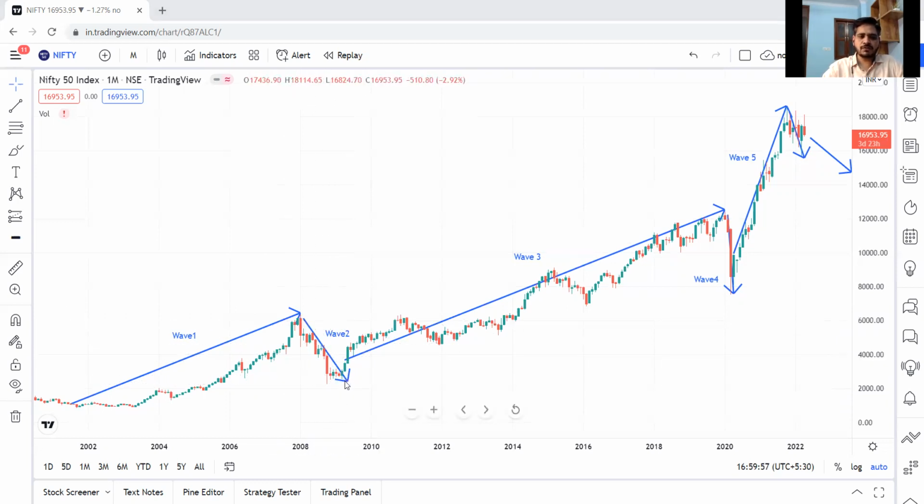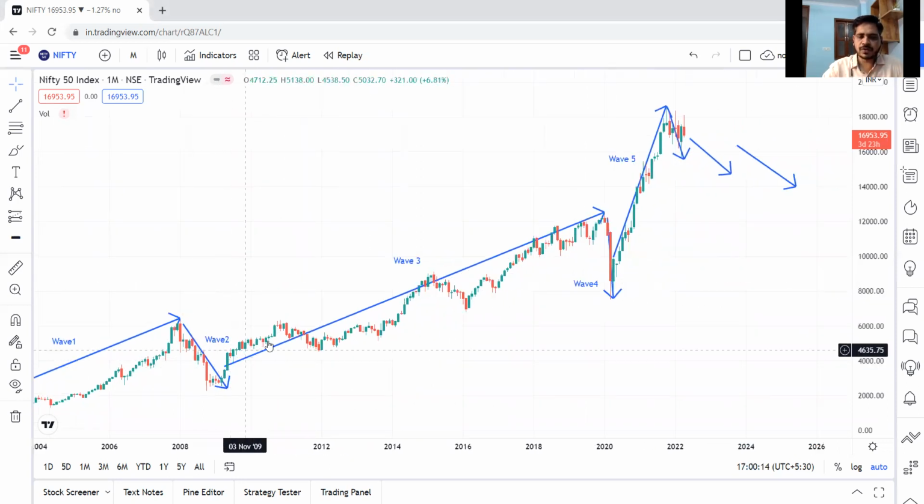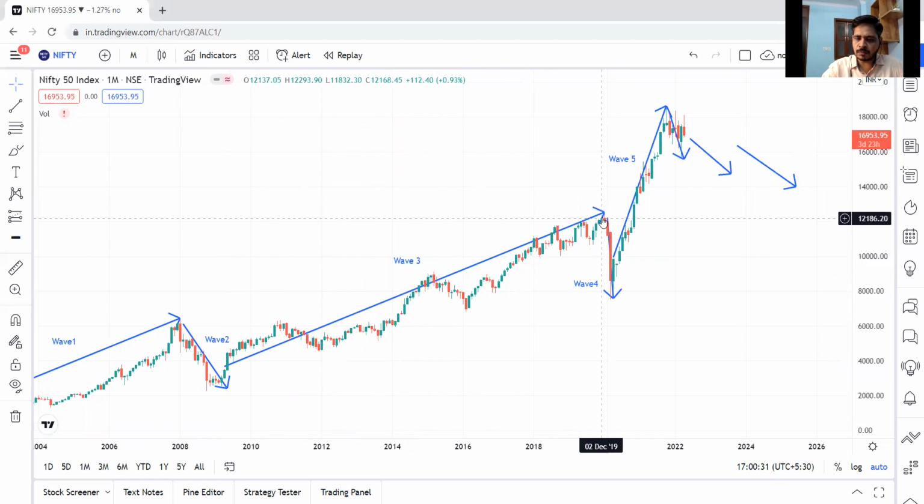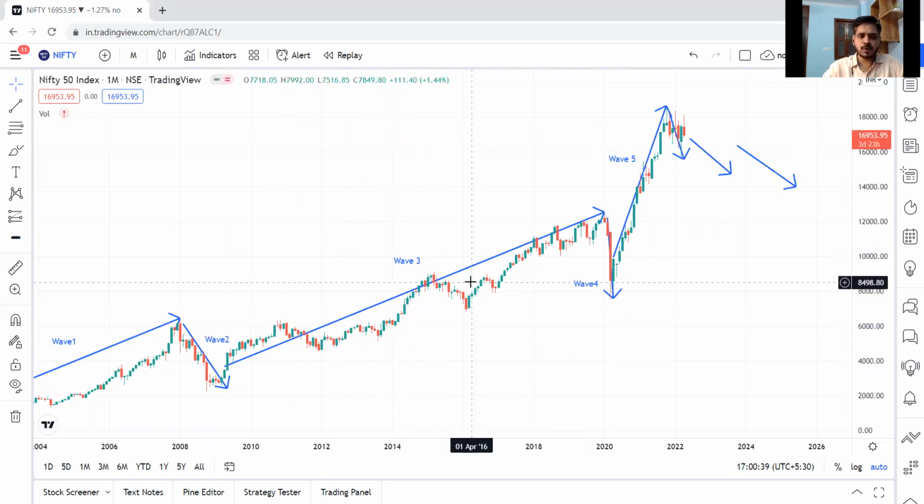Now let's talk about wave 3. Wave 3 is the largest and the most powerful wave of a trend. As per this theory, wave 3 is the largest and most powerful wave in a trend. Herein all news was positive. Everybody is talking about the economy growing, and the fundamentals look very good. This is the largest wave, and the period is also the longest in the market. It runs from 2009 till 2019, close to 11 years. This can be termed wave 3 for our market, wherein it is a bull market.